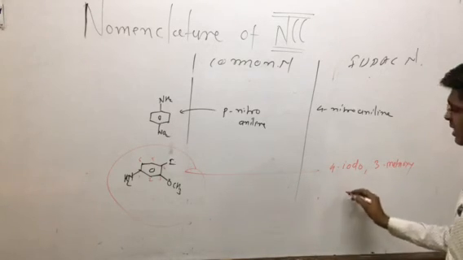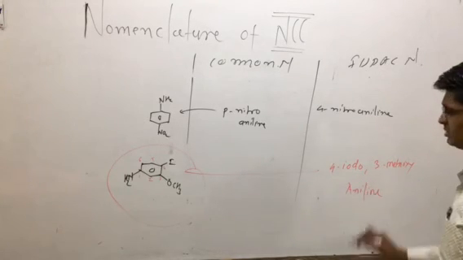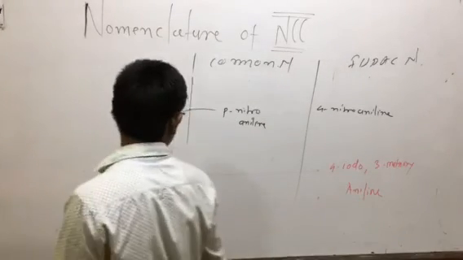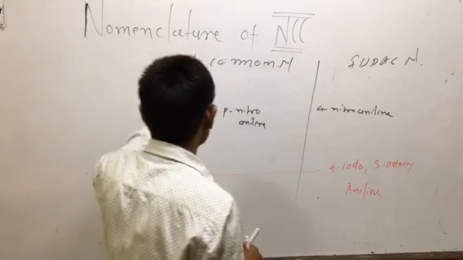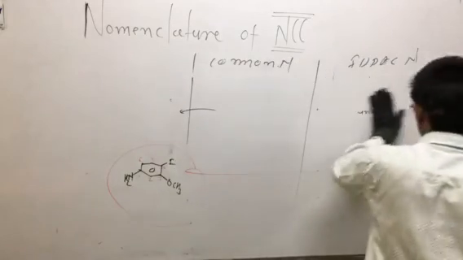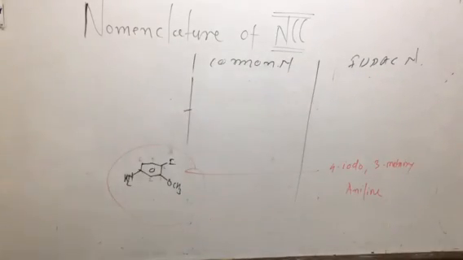The remaining part is called aniline, or aminobenzene. So the name is 4-iodo, 3-methoxy aniline. Another example we are discussing is a cyclic compound with more than one or more than two substituents.